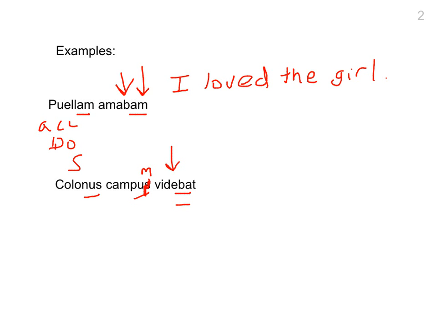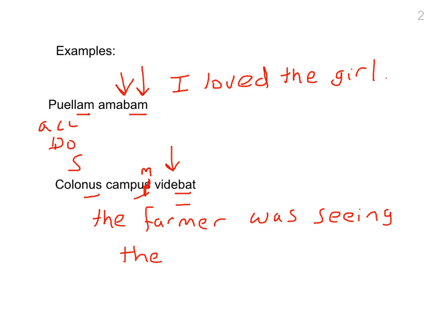So colonus here means farmer, so the farmer is the subject because of the US. Then the verb, saw or was seeing, and then our direct object, the field, campum. Notice the word order in Latin is not regular. We can actually switch these words up in any order and it would mean the same thing because the endings tell me exactly what's going on. So campus could come first, colonus could come last, etc. And it would mean the same thing.